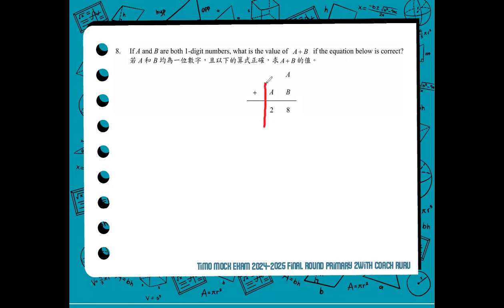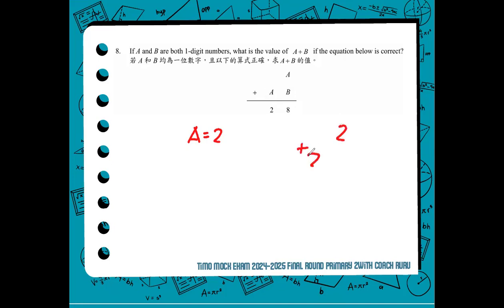So from this part of the equation, if A is a one-digit number and is equal to 2, if you drop A, it should be equal to 2, unless A and B will give an 18. But it will not, because if we assume that A is equal to 2, the equation would look like this.